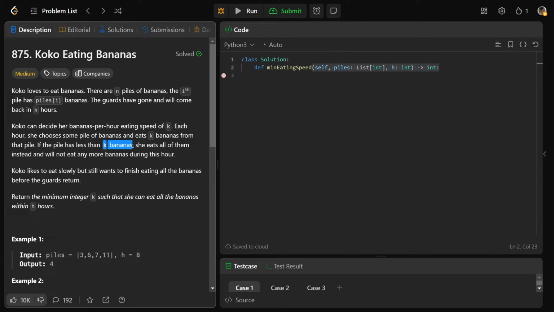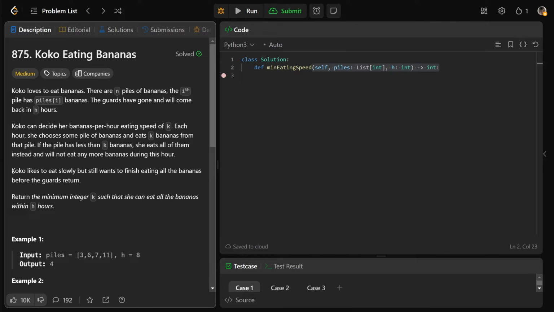So suppose that she could eat 5 bananas per hour and she decided to finish off a pile of 3 bananas. So technically she would have this capacity to eat 2 more, but she's not going to do that. She only eats from 1 pile. So in 1 hour, she's only ever going to pick 1 pile.